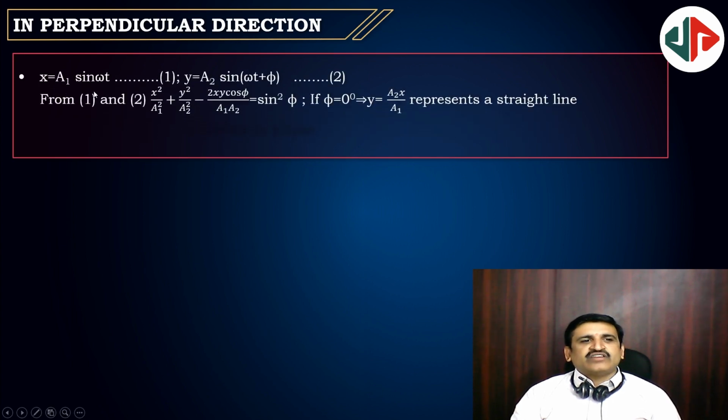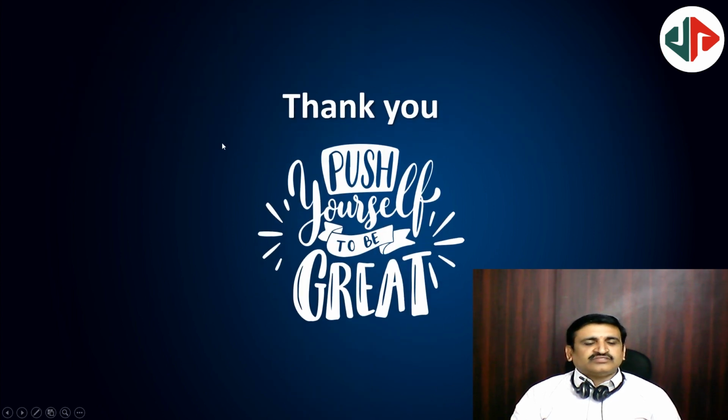If x is equal to a1 sin omega t and y is equal to a2 sin omega t plus phi, then the combined oscillation equation will be x square by a1 square plus y square by a2 square minus 2xy cos phi by a1 a2 equal to sin square phi. Various cases will come with the variation of the phi value here. These are all Lissajous figures.